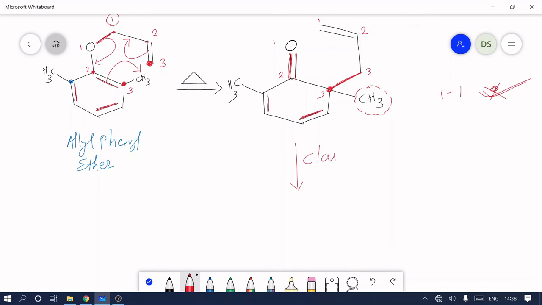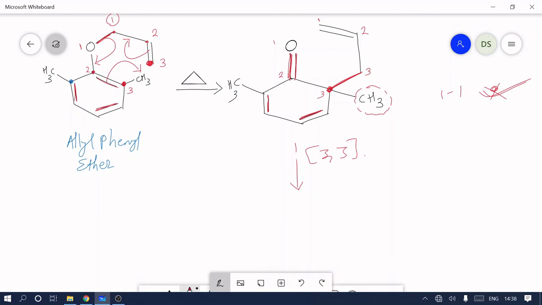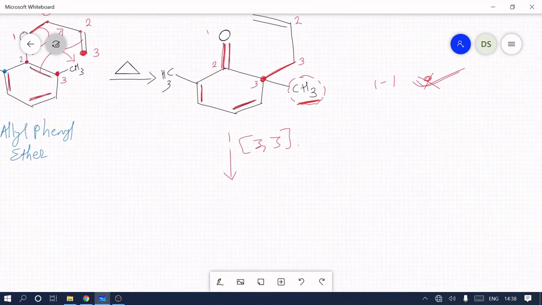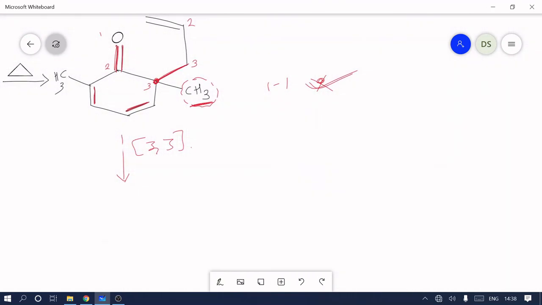So the product will become stable by again undergoing a Claisen rearrangement, or we say again a 3,3 sigmatropic rearrangement. How? Why is the ring not directly converted into aromatic? Because here we have a methyl group. So the ring now undergoes a further 3,3 sigmatropic rearrangement.